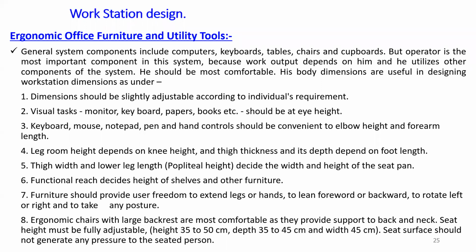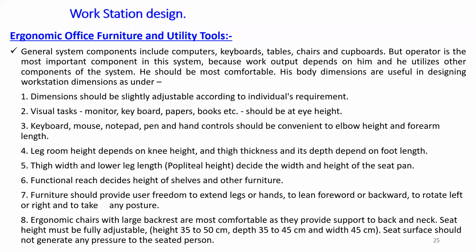Then visual tasks: monitor, keyboard, papers, books, etc. should be at eye height only. Keyboard, mouse, notepad, pen, and hand controls should be convenient to elbow height and forearm length. Whatever equipment, instruments, or materials we have to use while working in that atmosphere should be covered within the forearm length only.